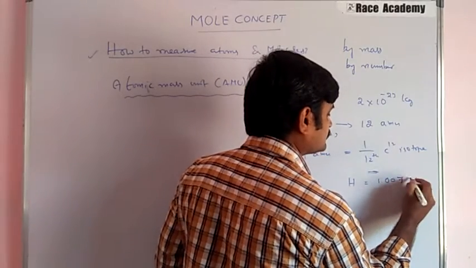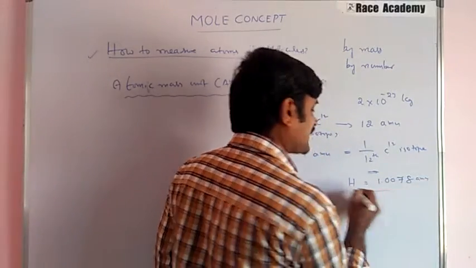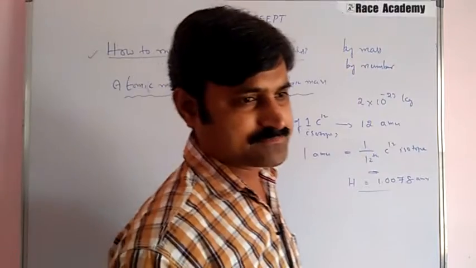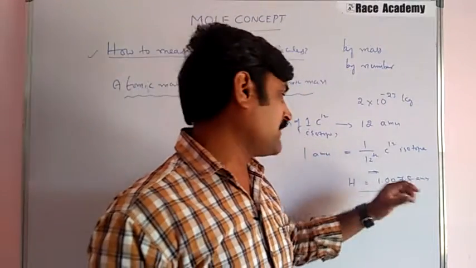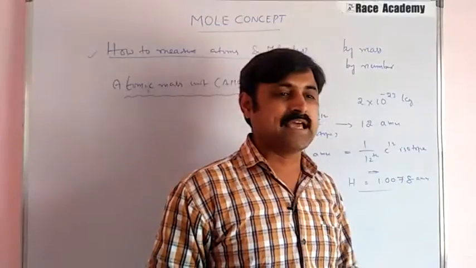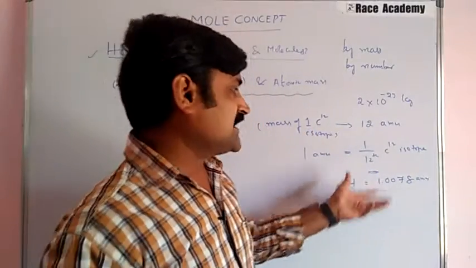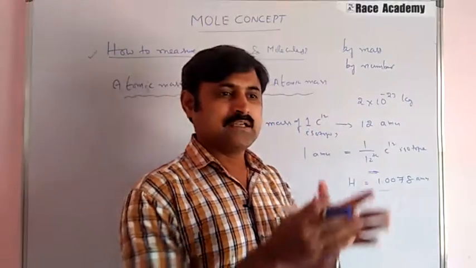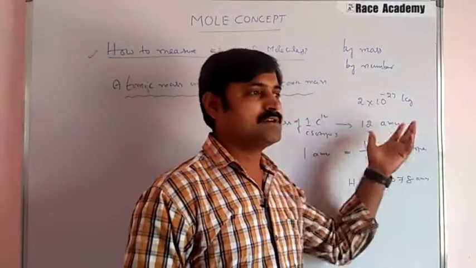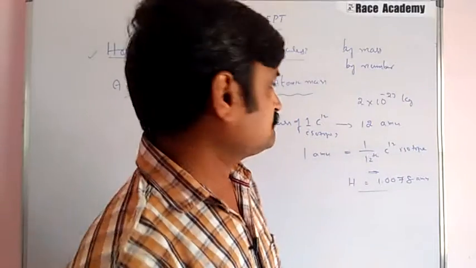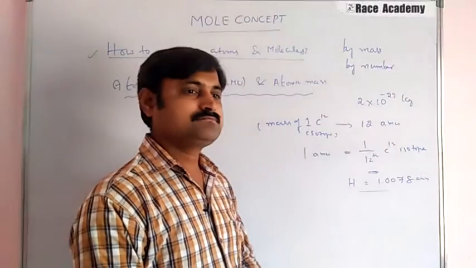1.0078. This is in atomic mass units. Not exactly 1 AMU. The number is 1.0078, but we will consider it as the integer 1. But it is not exactly 1, it is 1.0078 from these standard calculations.